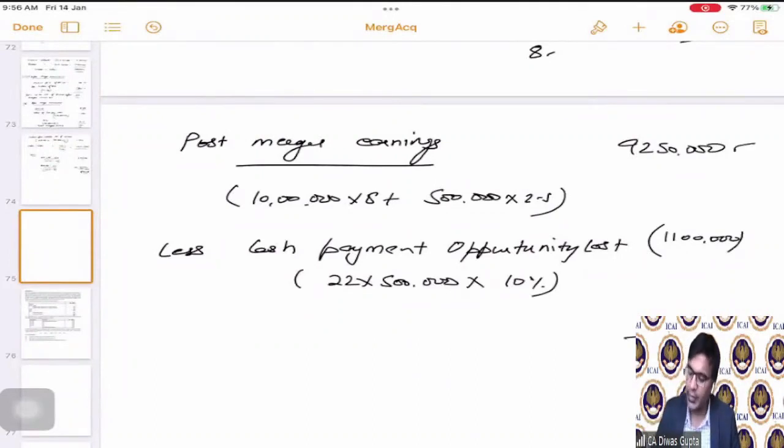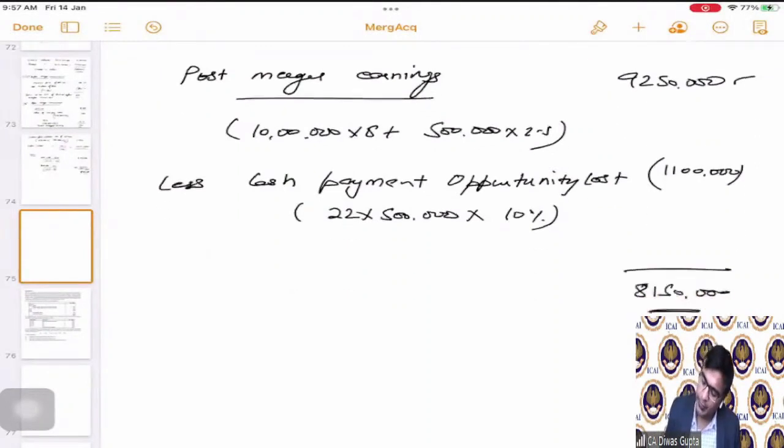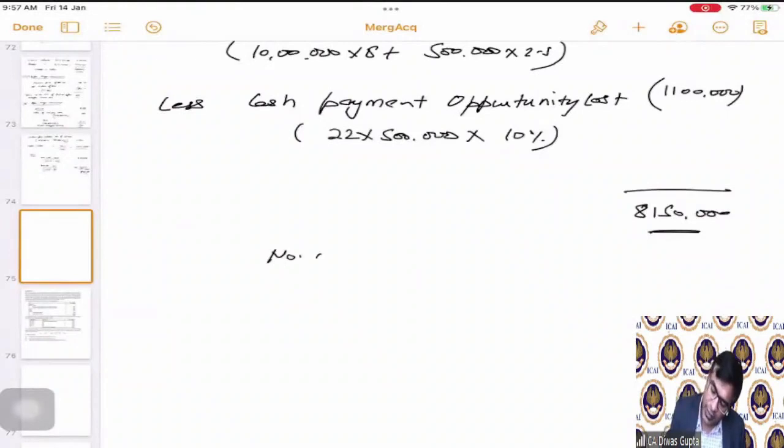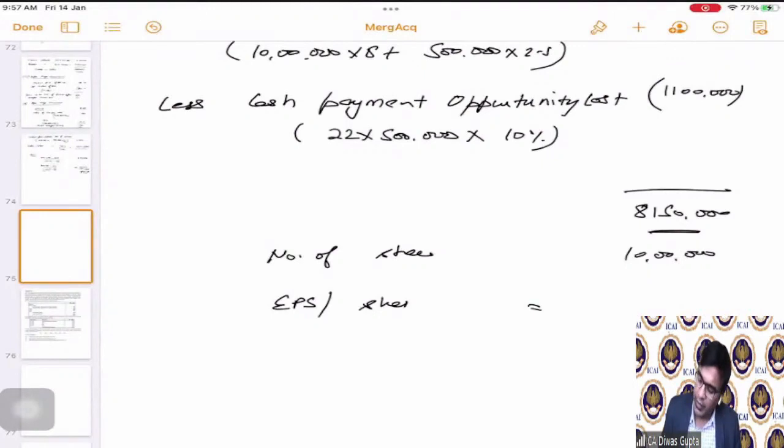Going forward, the total earnings will be 92 lakh 50,000. From that, since we are paying this much of cash, we will lose this much of investment opportunity, the return opportunity, and hence it will come as 81 lakh 50,000. Number of shares will remain 10 lakhs only. If we talk about after the merging, hence the EPS will be 8.15 per share.